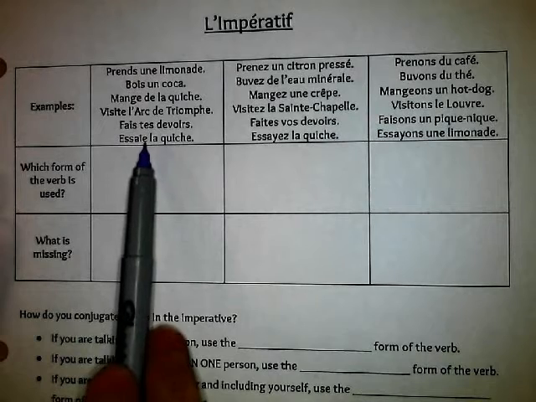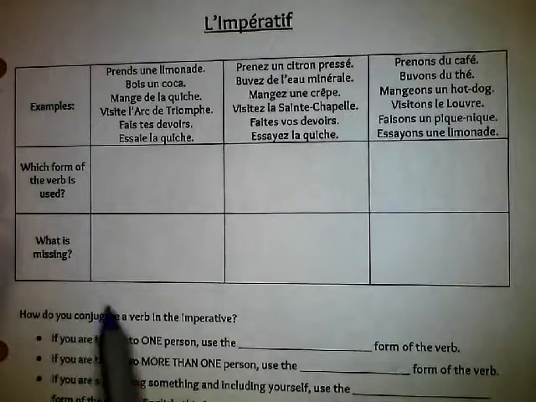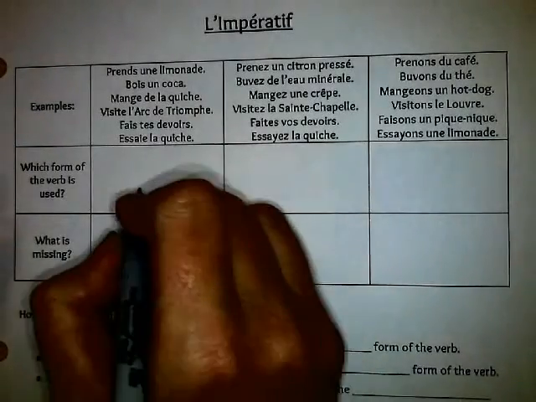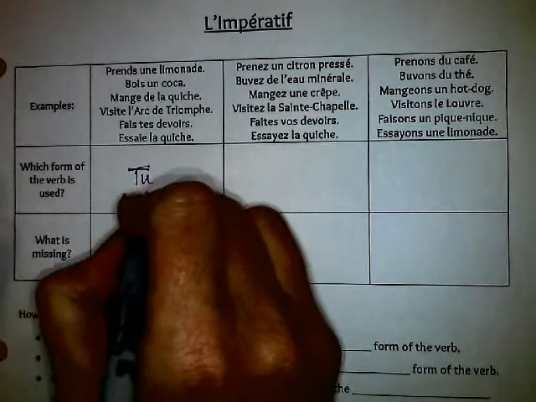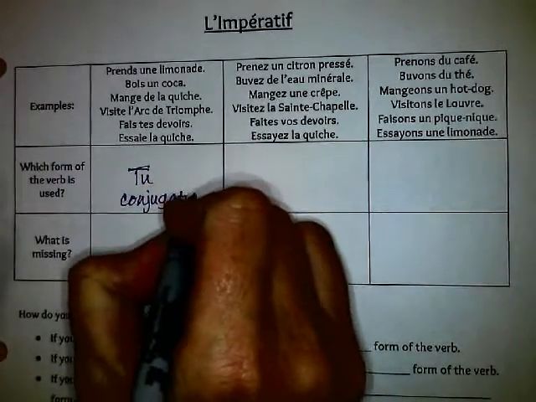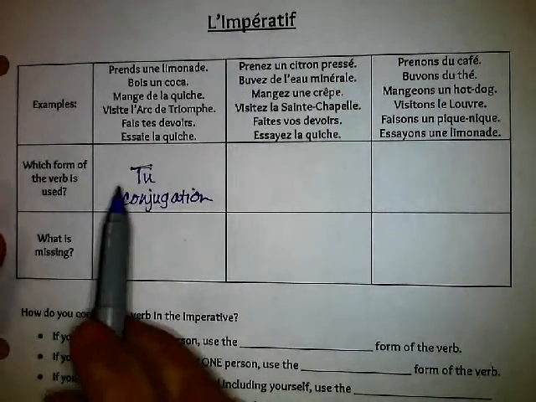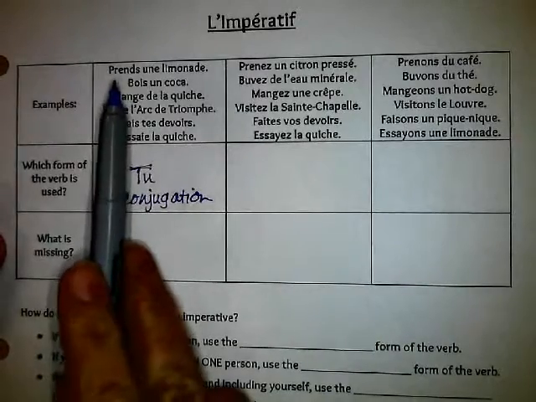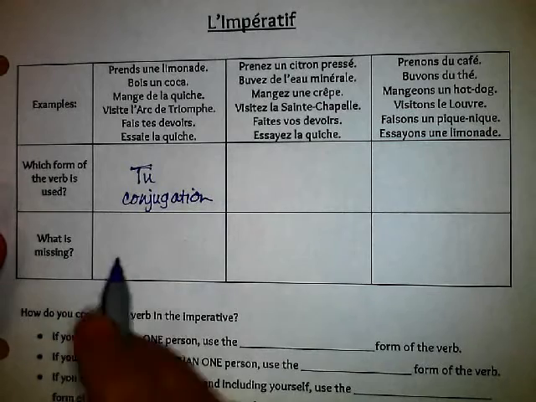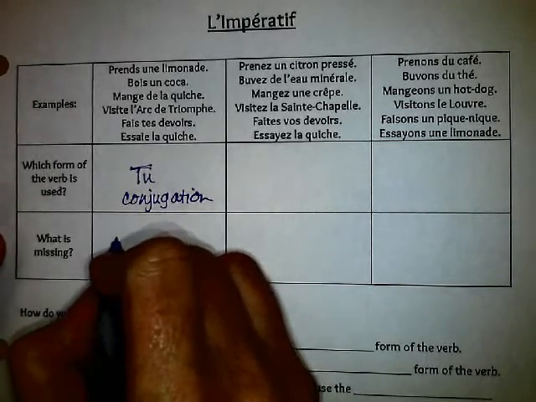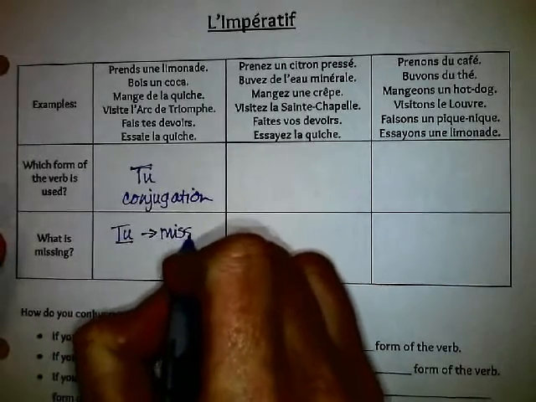Essaye, E-S-S-A-I-E. So here, obviously, it's singular form, and this is actually the tu form of the verb. The tu conjugation. Okay. What is missing? Do we see tu in any of these sentences? Prends, bois, mange, visite, fais, essaye. Nope. Tu is missing.